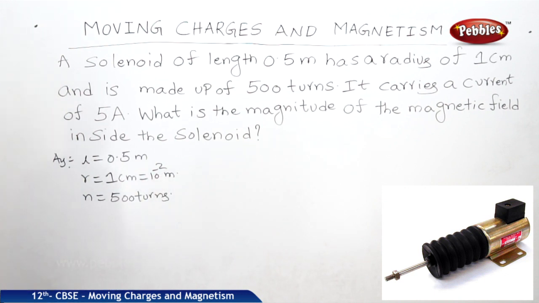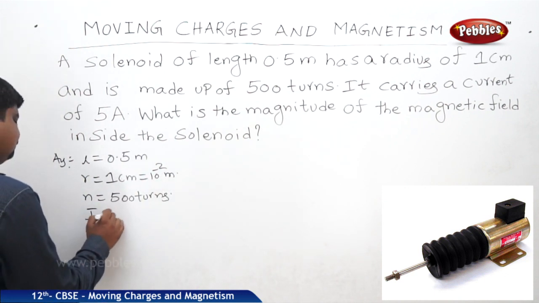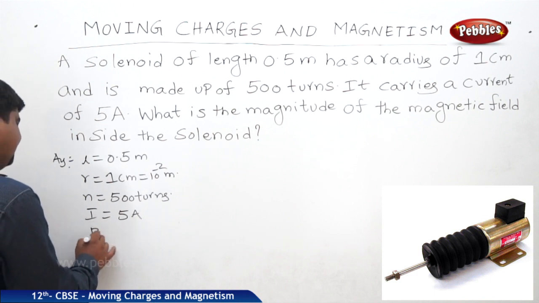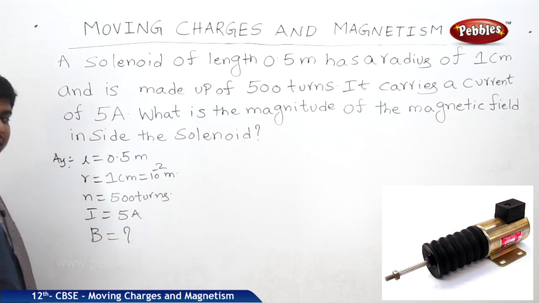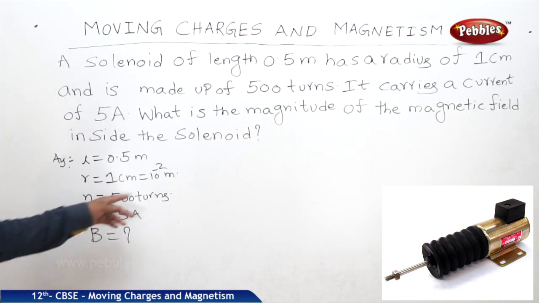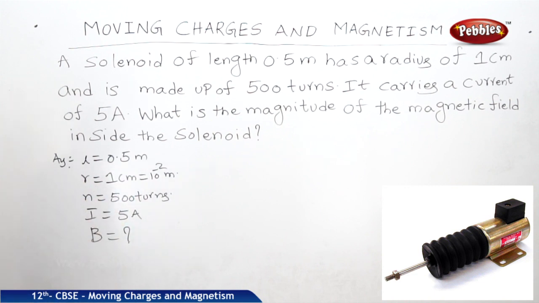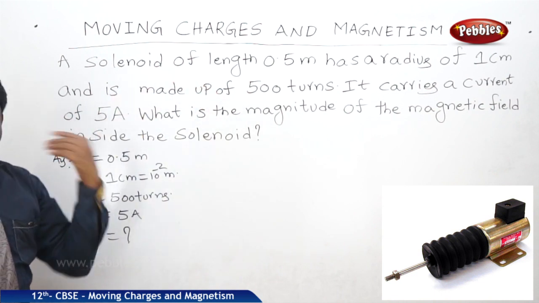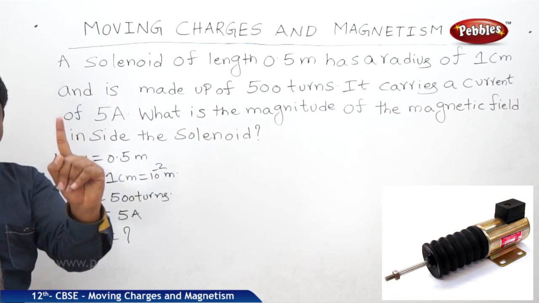It carries a current of 5 amperes. I is equal to 5 amperes. What is the magnitude of the magnetic field inside the solenoid? We know that B is equal to mu naught N I. We should not substitute N is equal to 500, because that is the number of turns for a given length. How many turns are there for a unit length?